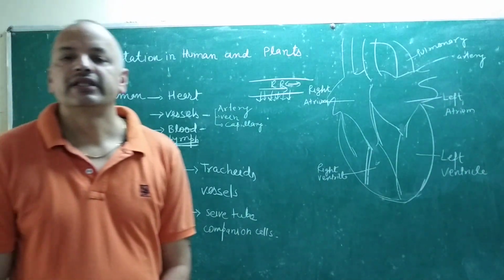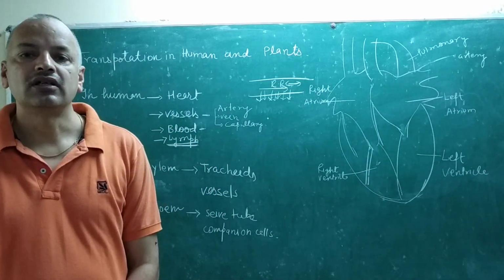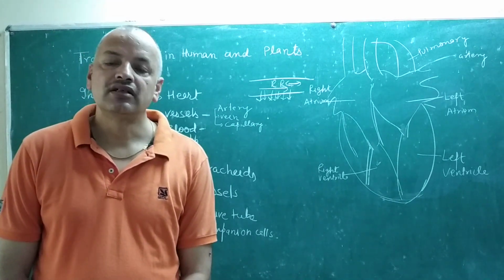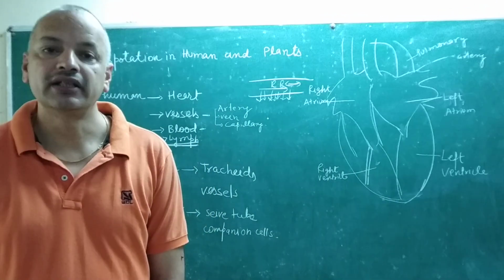Xylem and phloem are special because they conduct specified material from one place to another.